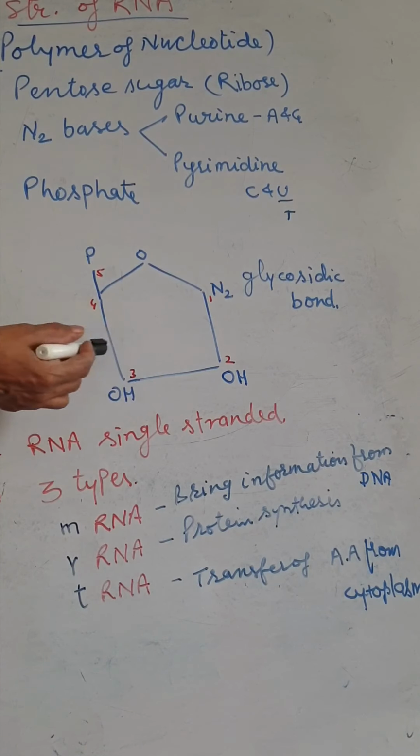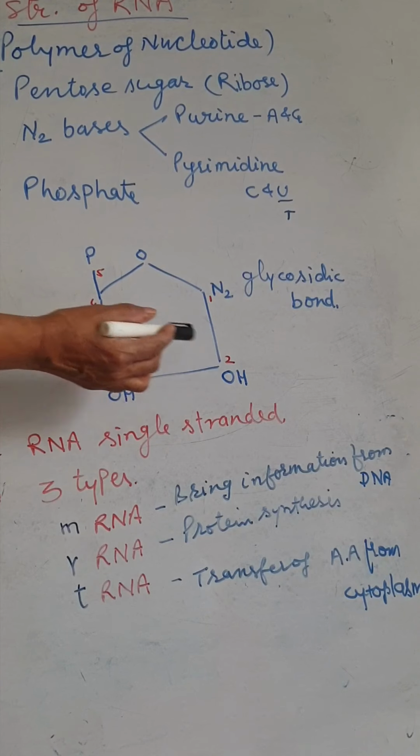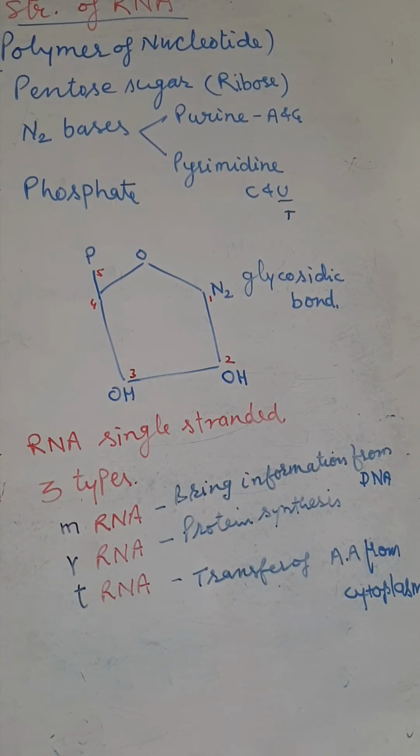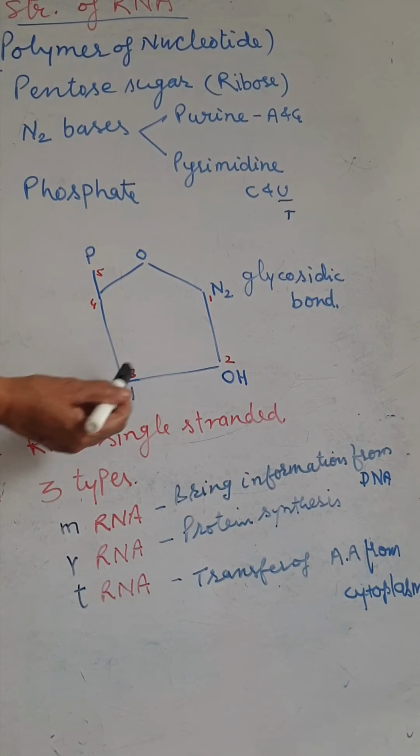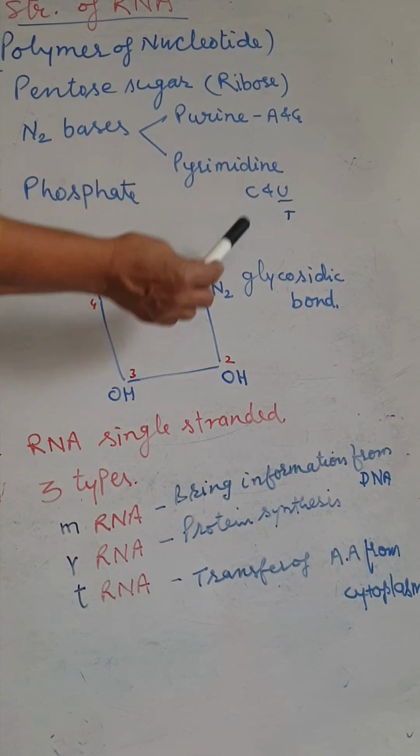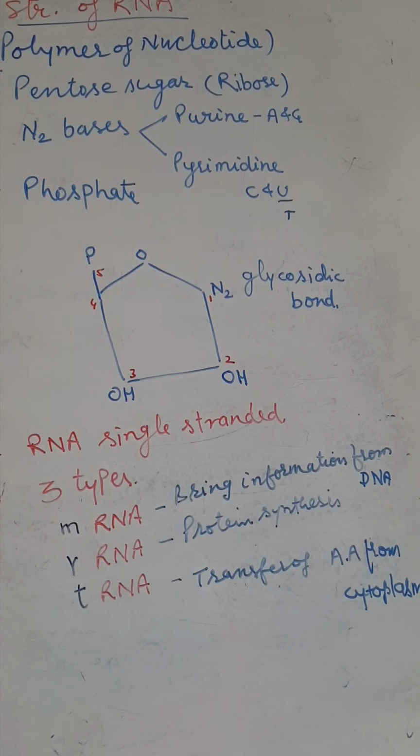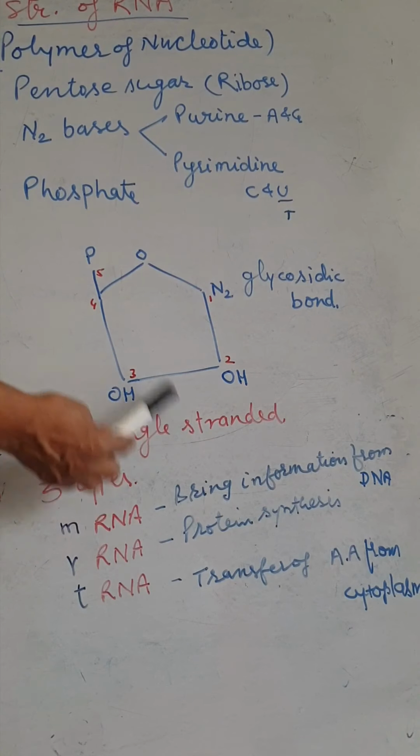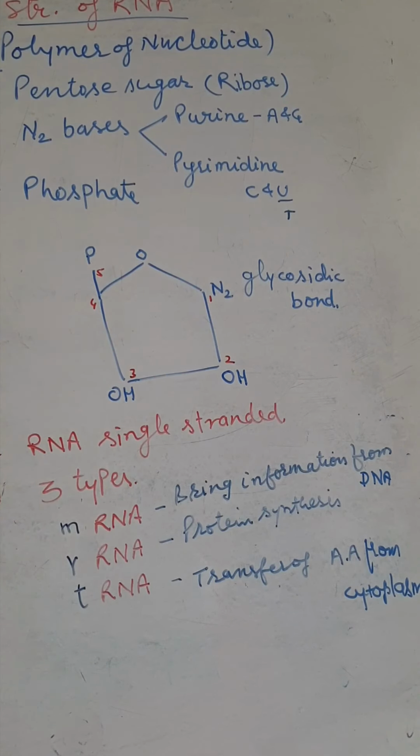The 5-carbon pentose sugar, the 1, 2, 3, 4 and 5. On the 1 carbon, the nitrogenous base is added, and on 2 and 3, functional groups are there. In DNA, the 1 functional group is there, and on the 5 carbon, the phosphate group is added. So when one nitrogen base is attached to another by the glycosidic bond, the phosphate is on the 5 carbon. The RNA is a single stranded structure, we know, and it is of 3 types.